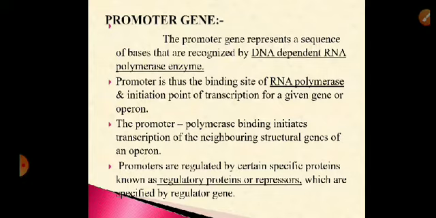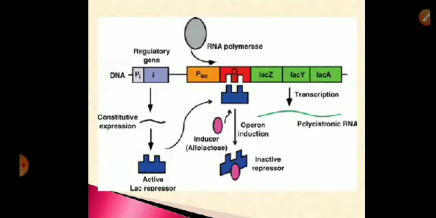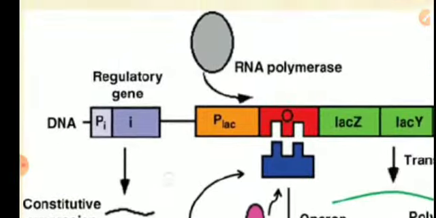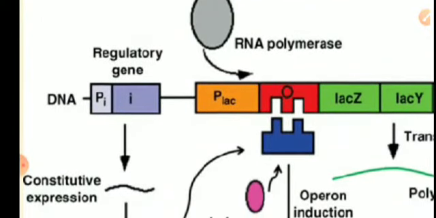The promoter polymerase binding initiates transcription of neighboring structural genes. Now, these promoter genes are regulated by certain specific proteins known as regulatory proteins or repressors, which are synthesized by the regulator gene.